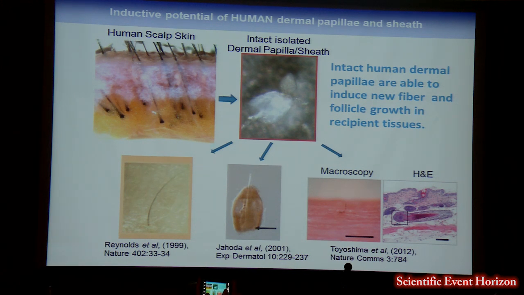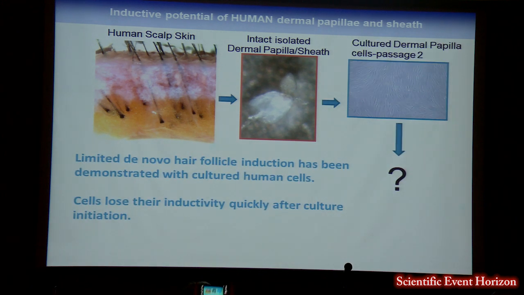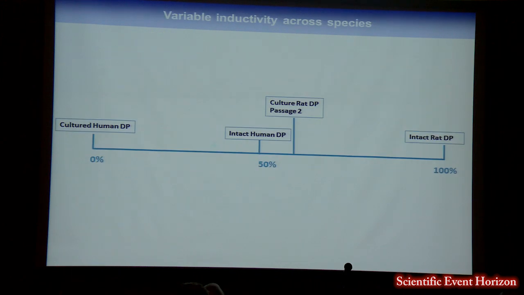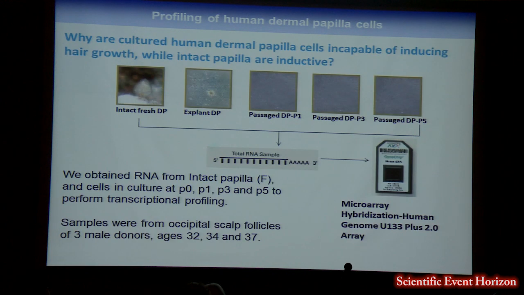You can place these into instructive assays where they are capable of instructing hair growth, but as soon as you put them into culture, the human dermal papilla cells quickly lose their instructive potential, and limited hair follicle induction has actually been demonstrated using human dermal papilla cells. And so there's a great disparity between species. At one end of the spectrum you have intact rodent DP, which are really the gold standard for induction, whereas at the other end you have your cultured human dermal papilla cells.